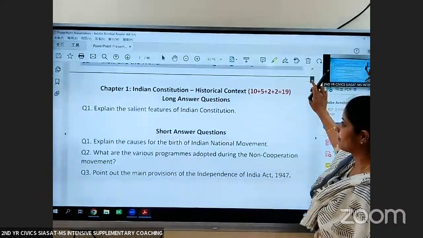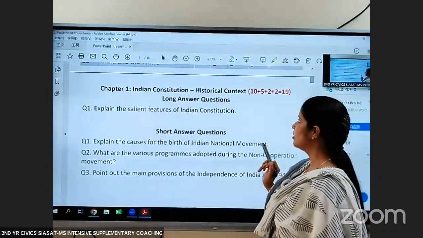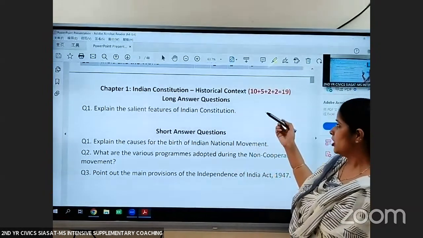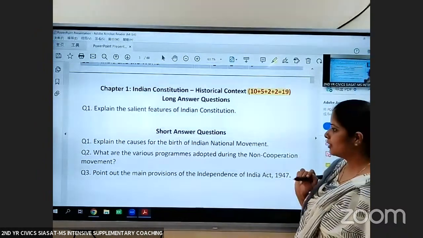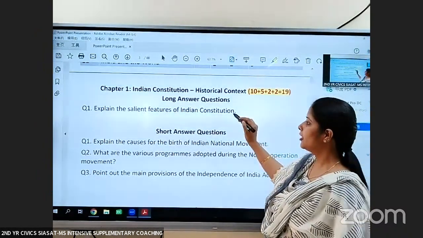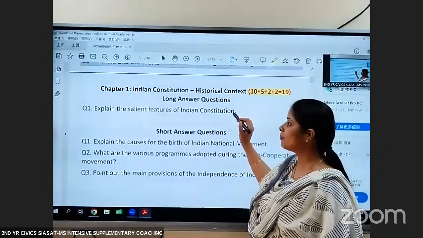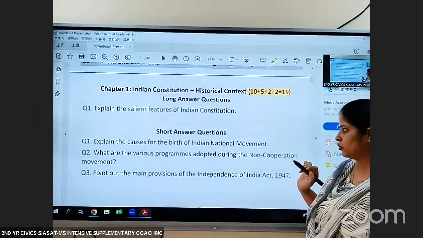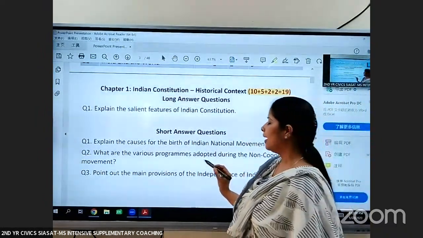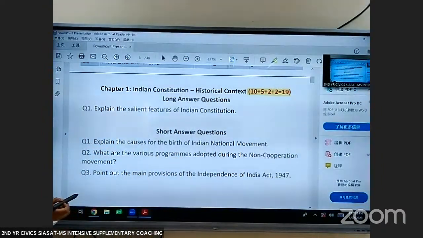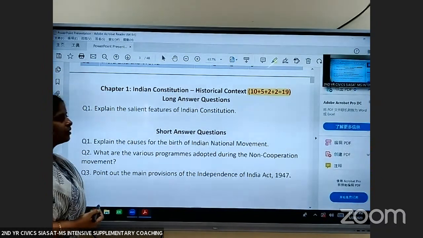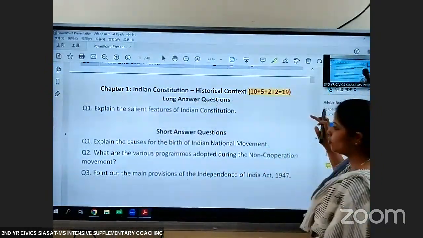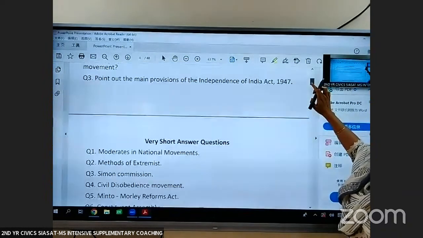So let us start with the first chapter, Indian Constitution, historical context. As I told you earlier, the weightage for this chapter is 19 marks. So the most important questions are, in LAQ, you can expect salient features. This is the most repeated question, salient features of Indian Constitution. And coming to short answers, you have causes for the birth of Indian national movement. Then you have programs adopted during non-cooperation movement and Independence Act of 1947. These are some of the important questions from this chapter. If you are thorough with these questions, you can easily score 19 marks.